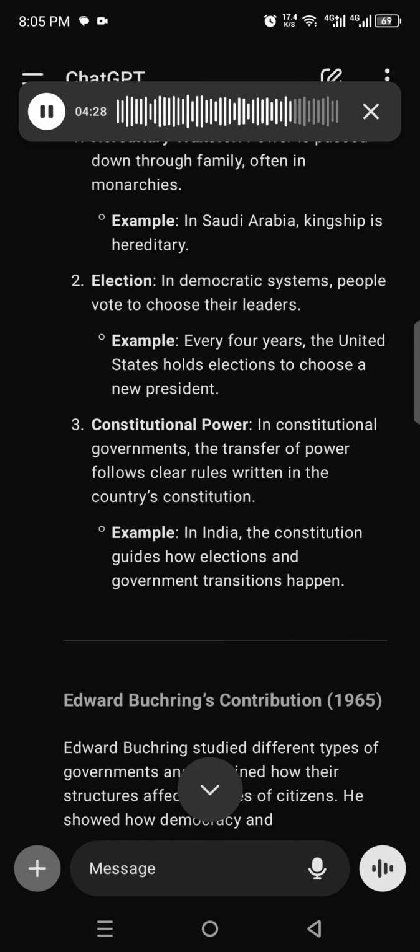2. Election. In democratic systems, people vote to choose their leaders. Example, every 4 years, the United States holds elections to choose a new president. 3. Constitutional power. In constitutional governments, the transfer of power follows clear rules written in the country's constitution. Example, in India, the constitution guides how elections and government transitions happen.